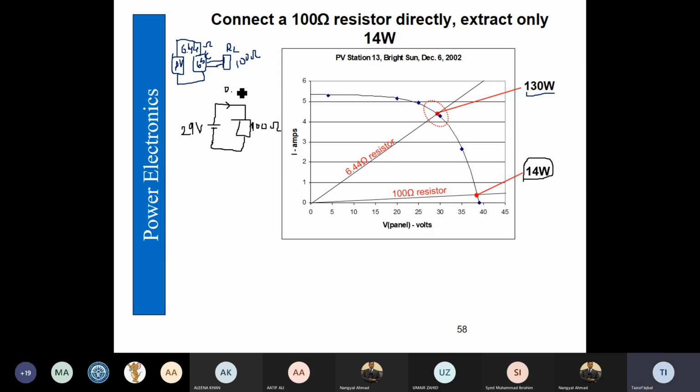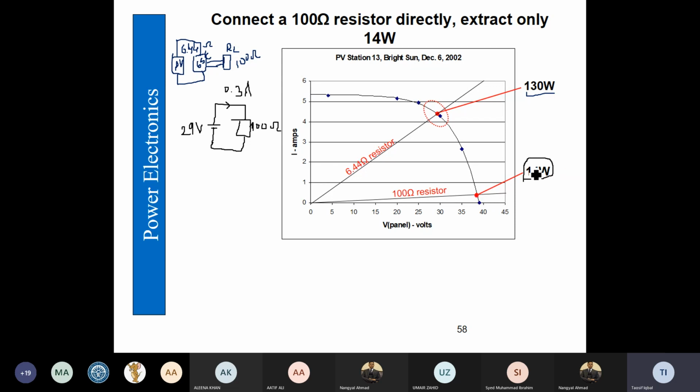Actually almost 0.29, so almost 0.3 amperes current is going to be consumed by the 100 ohm resistance. So therefore almost 30 multiplied by this 0.3 is going to get around 9 watts.